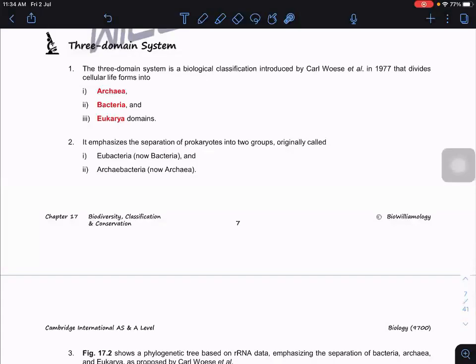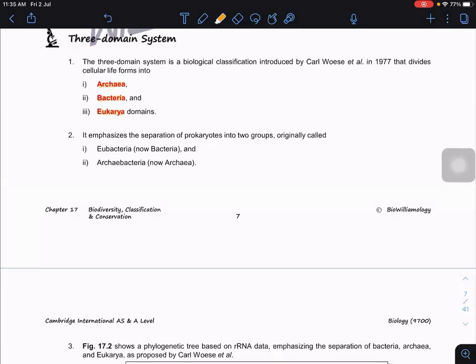So continue with this three domain system. Initially, before the 1970s, it was just two domains only, but now we differentiate them into three domains. These three domains are archaea, bacteria, and eukarya. Okay? Previously we had two only, the prokaryotes and eukaryota, but prokaryotes are now divided into two groups.